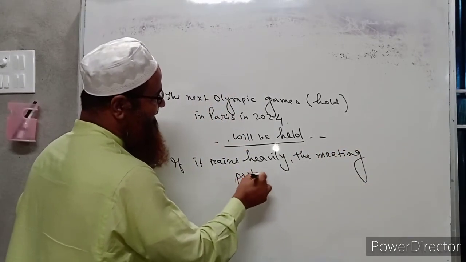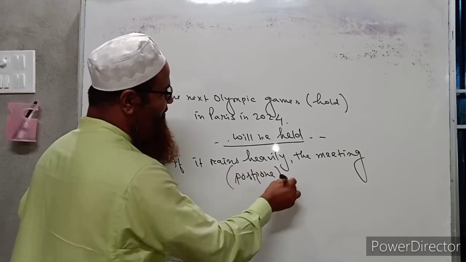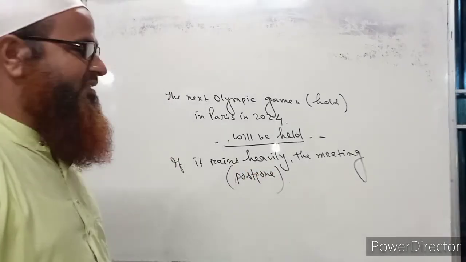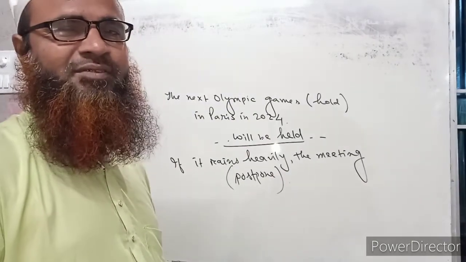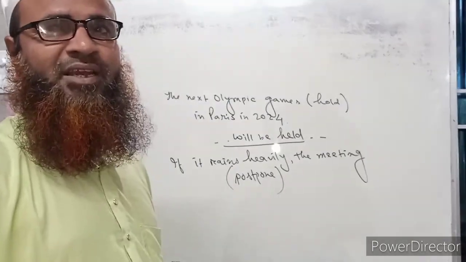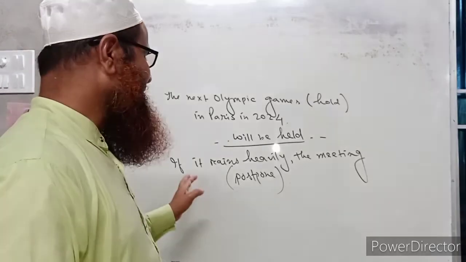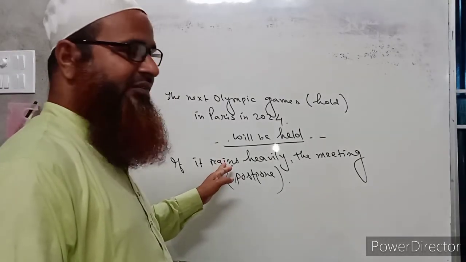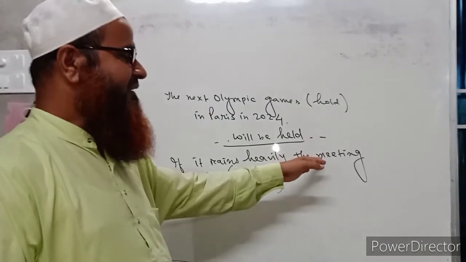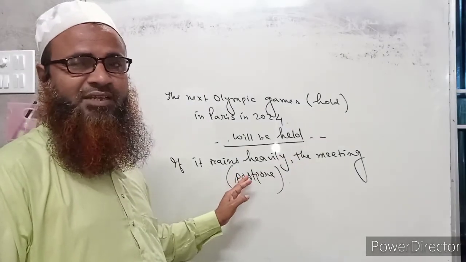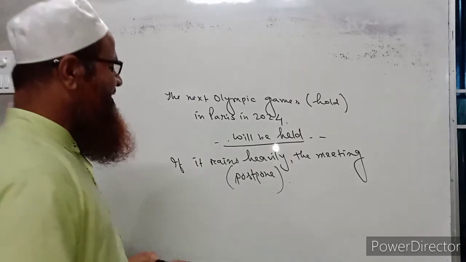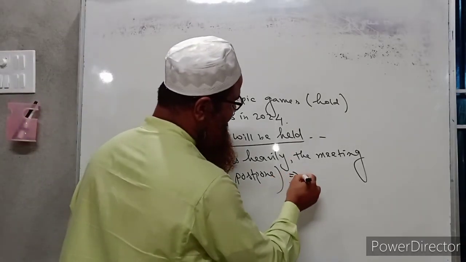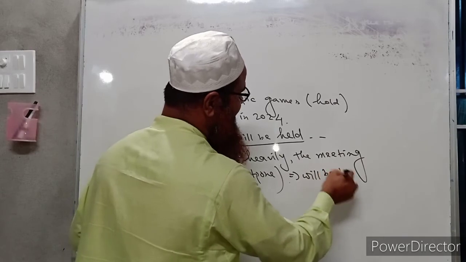This is another sentence where we have to use the passive form of future indefinite tense, because the meeting does not postpone itself, but must be postponed by the organizers. That is why, if it rains is in present indefinite tense, the second part must be in future indefinite. So it should be: if it rains heavily, the meeting will be postponed.